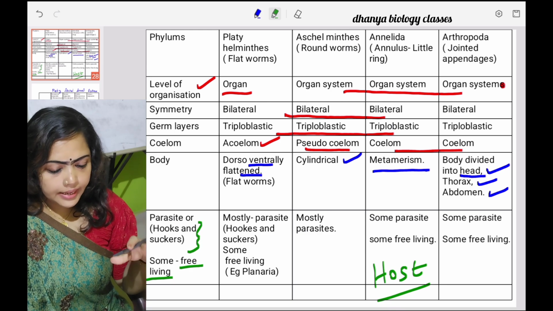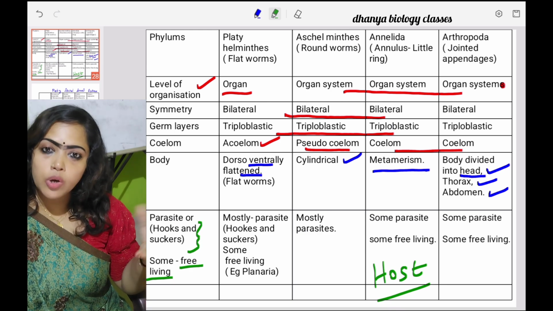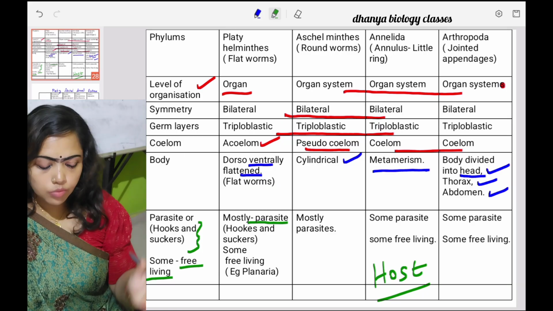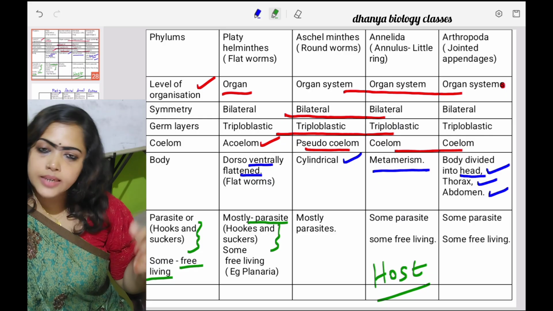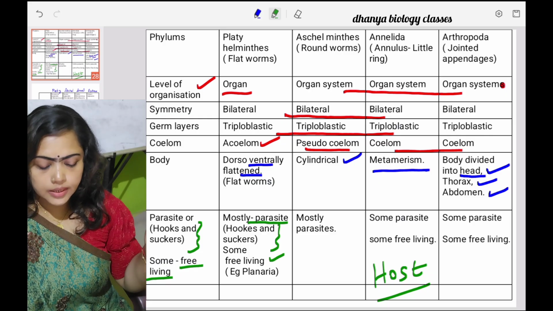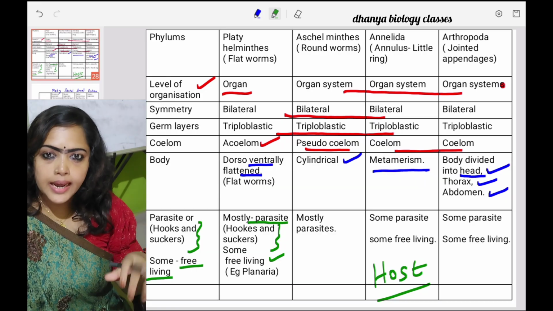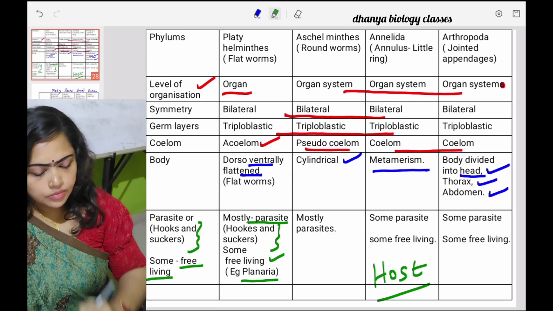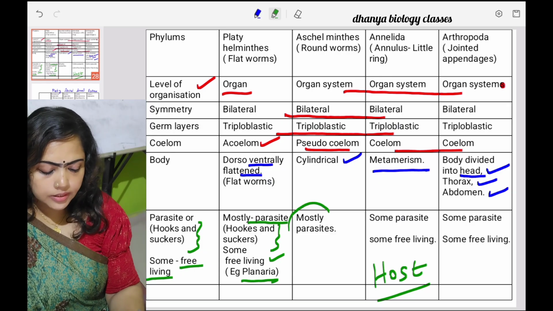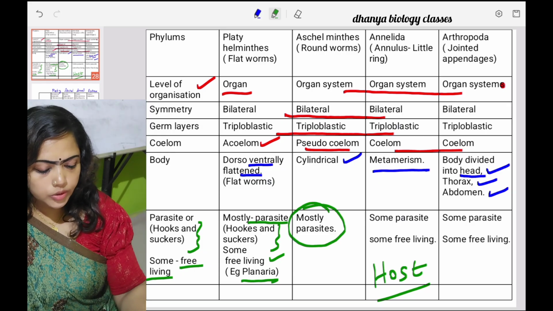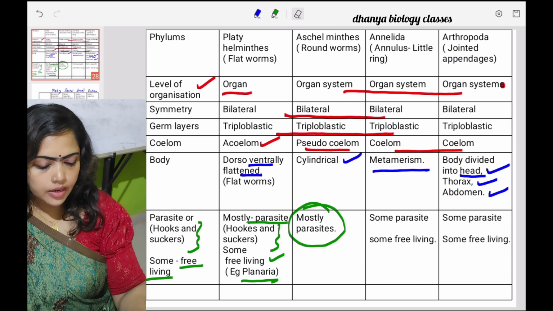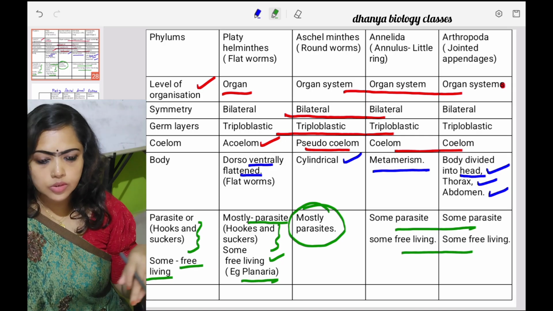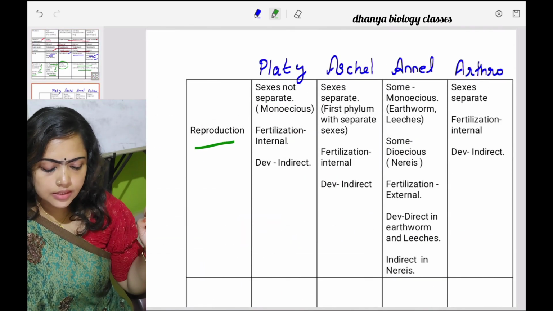Okay. And when we consider Platyhelminthes, the majority of organisms are parasitic, that means with what? Structures like hooks and suckers. And some are free living or non-parasitic forms. Example, planaria. So this is important. Example for free living Platyhelminthes, what is our answer? Planaria. And then Aschelminthes, the majority are what? Parasitic forms. And then annelids and arthropods, some are parasites while others are free living forms.